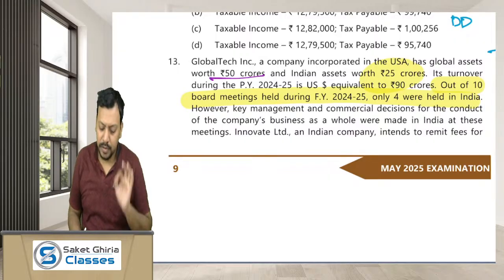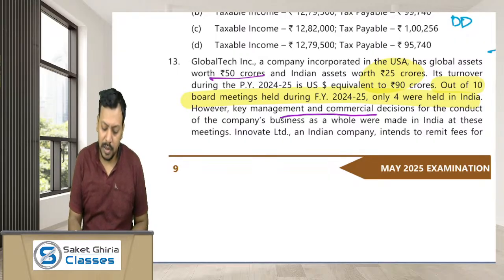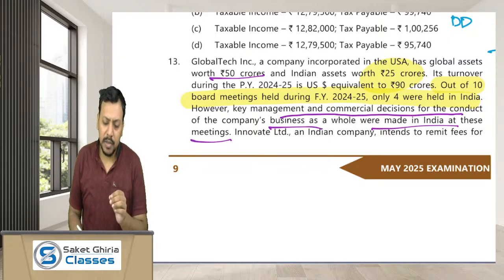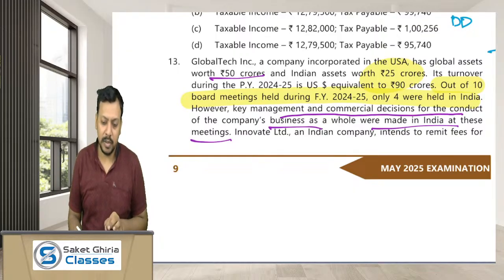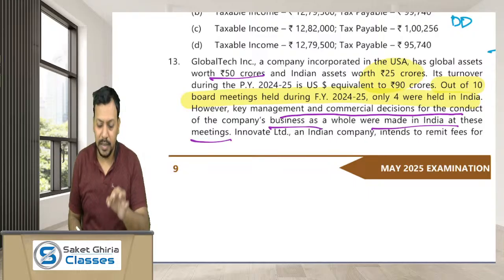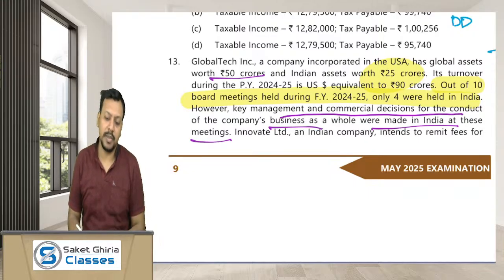Okay, but as you read further, however, key management and commercial decisions for the conduct of the business as a whole were made in India at these meetings. Dear friends, even if the majority of the board meetings of the company are held outside India, we are only concerned with those decisions which are necessary for the conduct of the business of the company as a whole, which is called key management and commercial decisions, and the place where those decisions have been taken. As the question clearly mentions that the key management and commercial decisions of the company are being made in India, hence the POEM of the company should be in India.